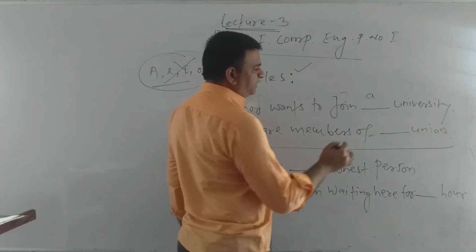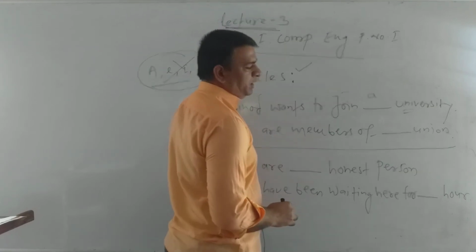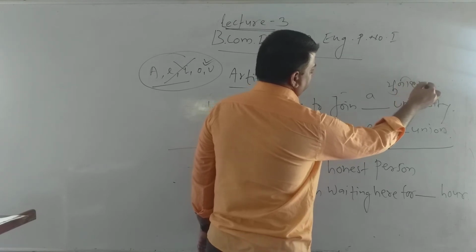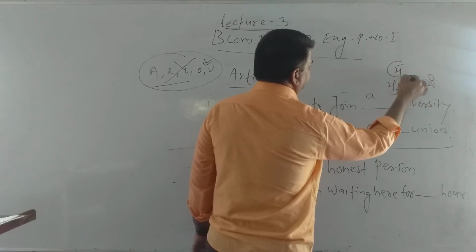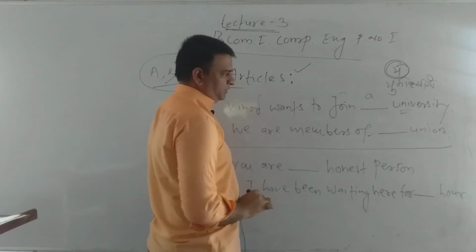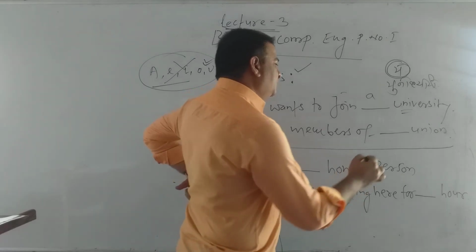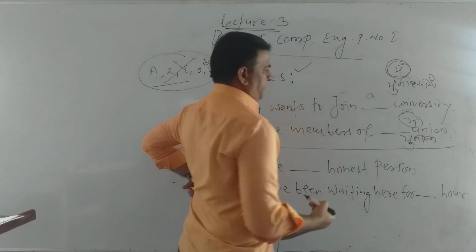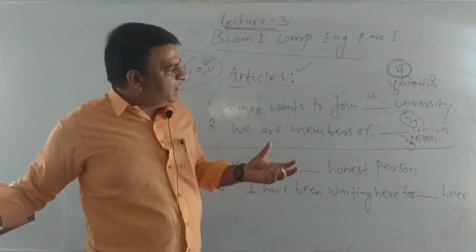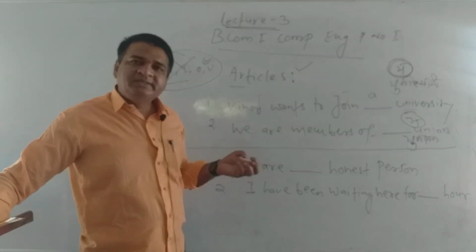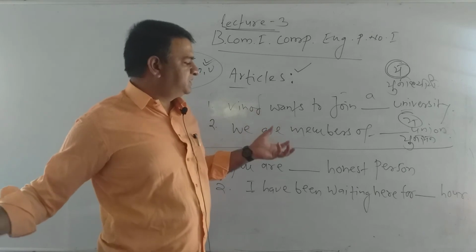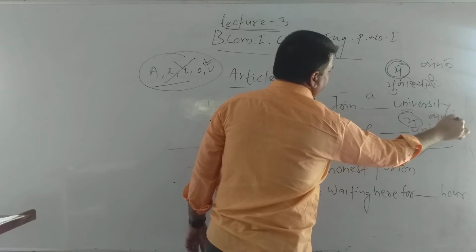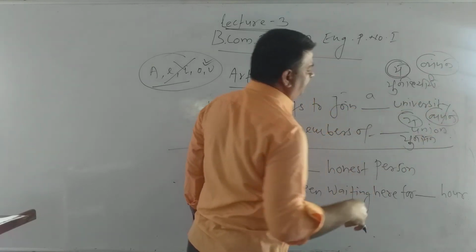Why? Because whenever we pronounce the noun university, there comes the yu sound, and the yu sound in university and in union is the same, because it is a consonant sound, a vyanjan.